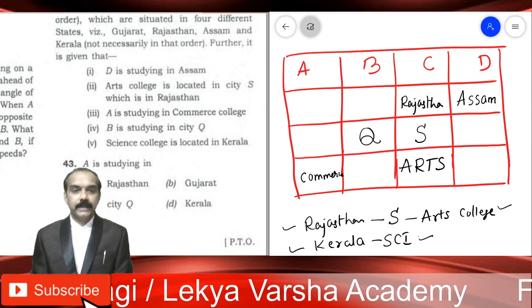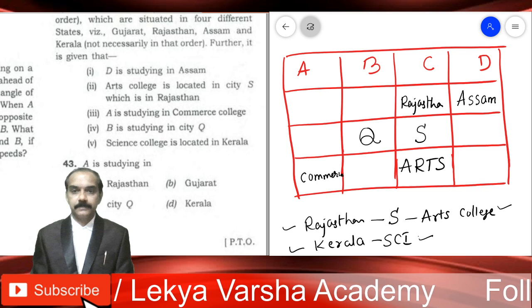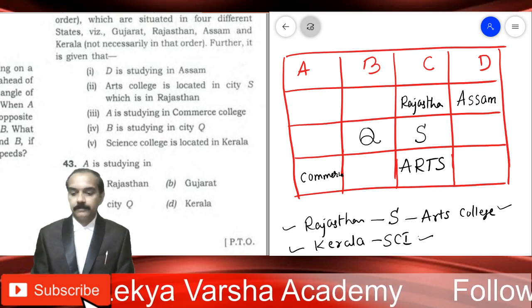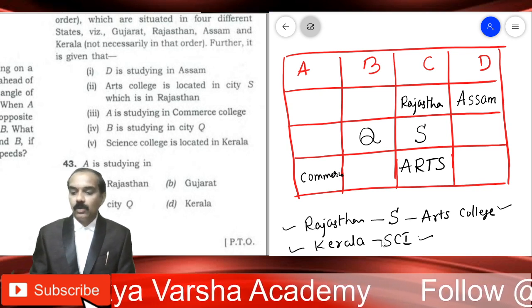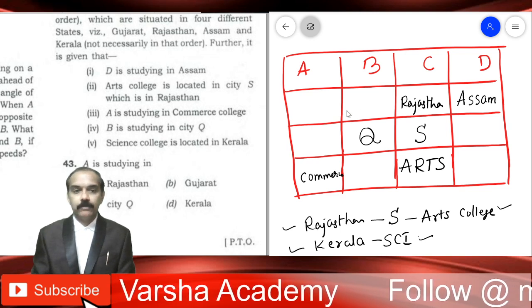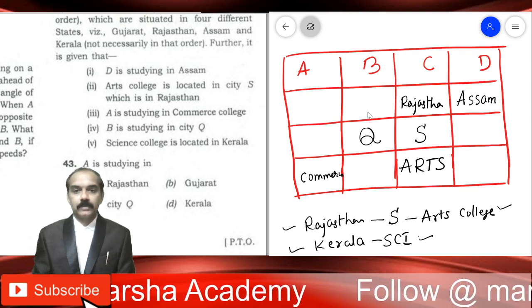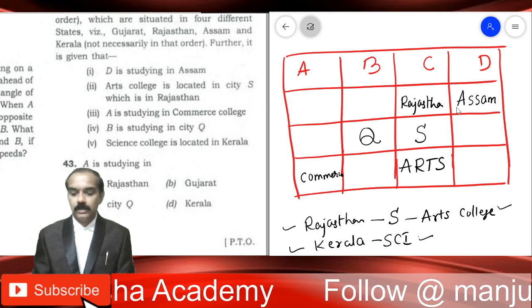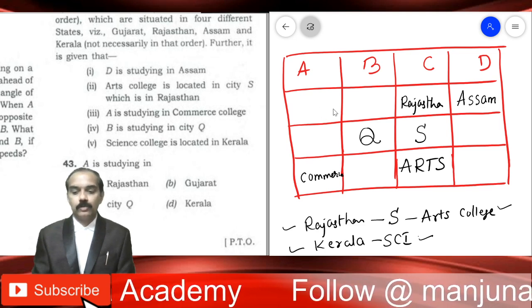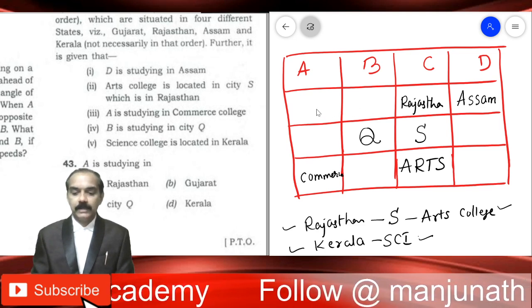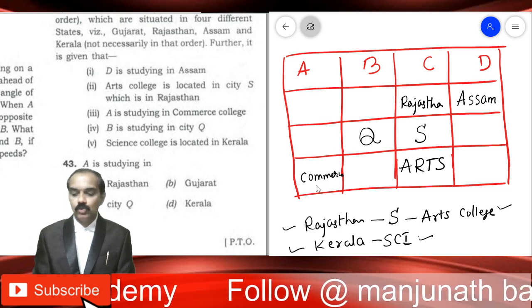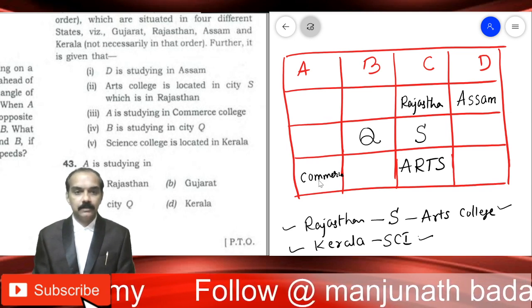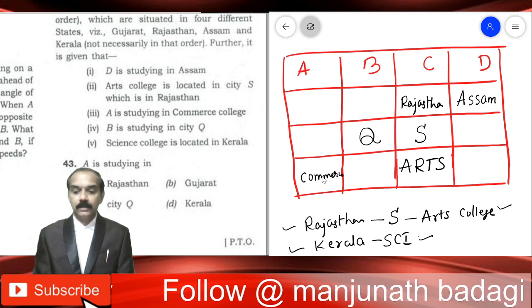In Kerala, Science College is located, right? In Kerala. So here to write Kerala, we have only two options, A and B, because C and D, Rajasthan and Assam, are already over. For Kerala, we have got only two options, A or B. If you write under A, then do you have space to write Science here? Commerce is already fixed there.